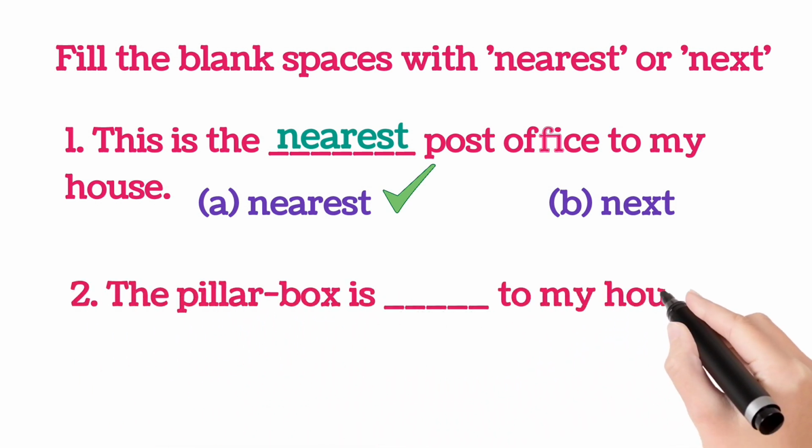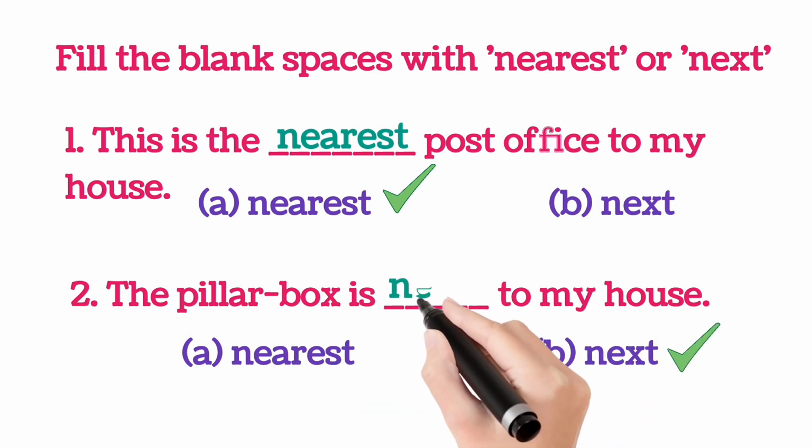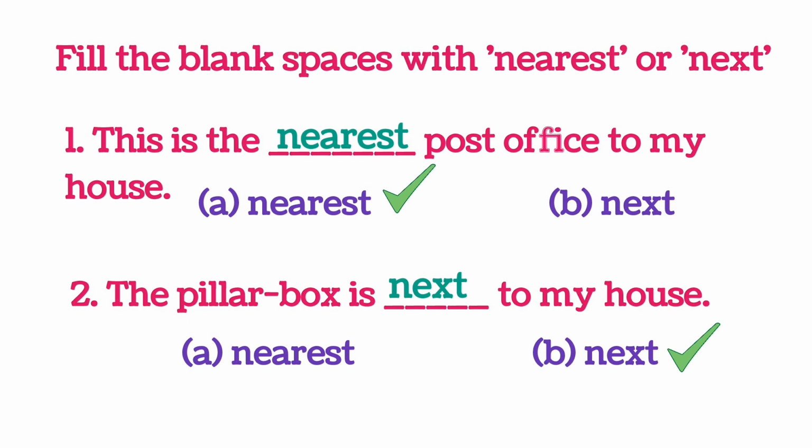The pillar box is dash to my house. A nearest, B next. B is correct. The pillar box is next to my house.